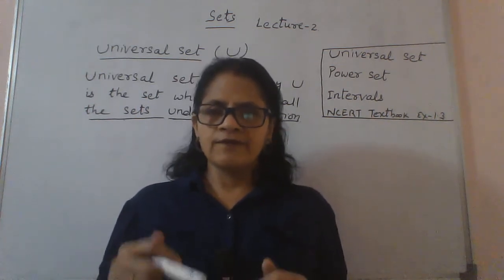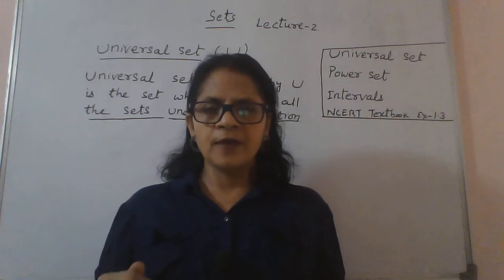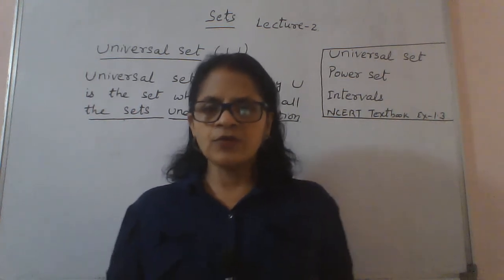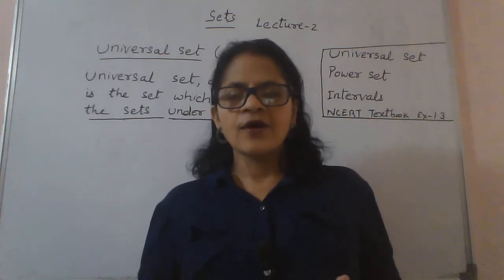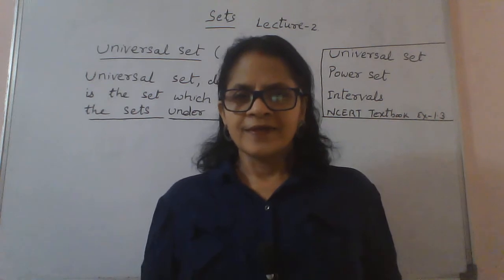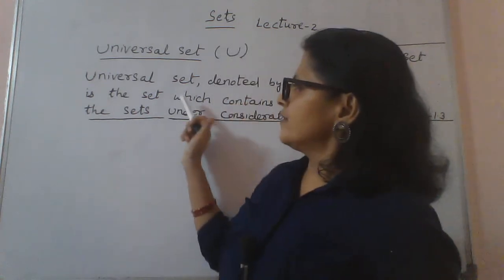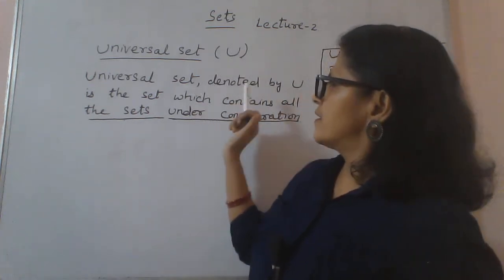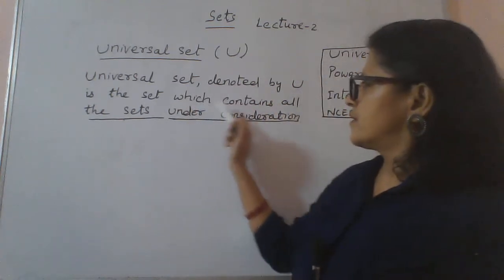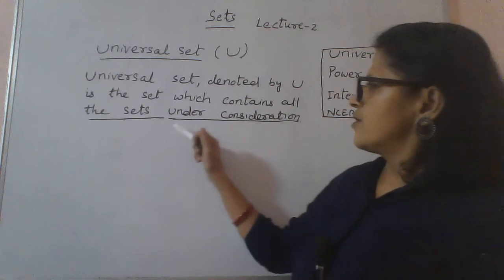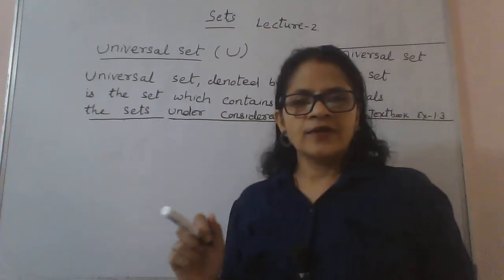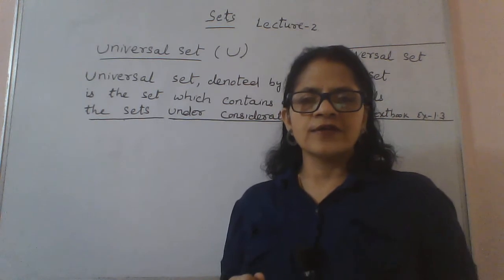Just like universe contains all of us, universal set contains every set, all other sets. So we define like this: universal set denoted by U is the set which contains all the sets under consideration.